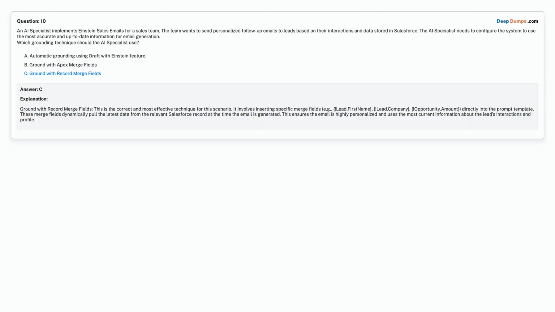Correct answer is Option C. Ground with record merge fields.